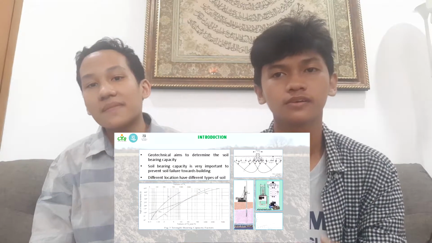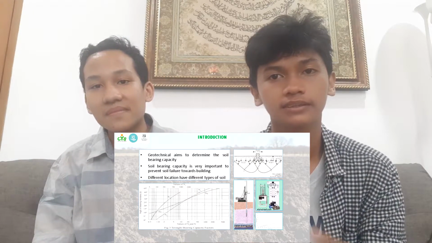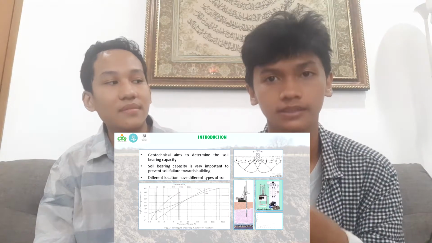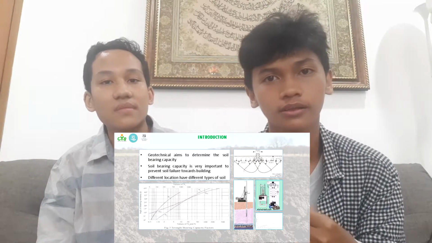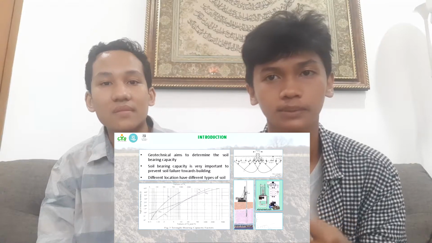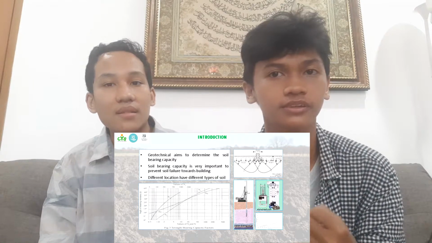We're going to present our research paper about the study of soil bearing capacity for the PLTD building structure in the Senayan, Jakarta area. Planning the construction of the PLTD building in the Senayan, Jakarta area, geotechnical research is needed. Geotechnical research aims to determine the soil bearing capacity. Soil bearing capacity information is very important in preventing soil failure.